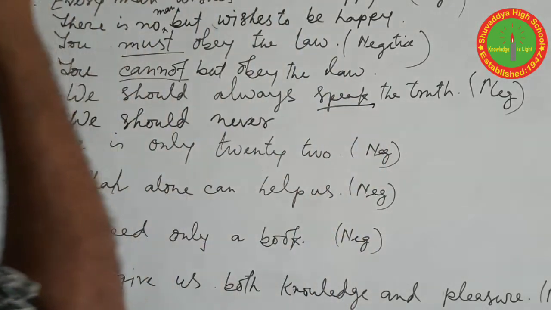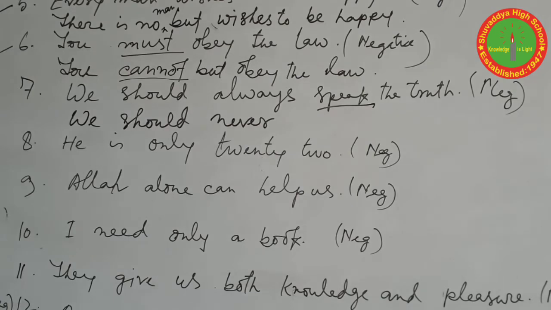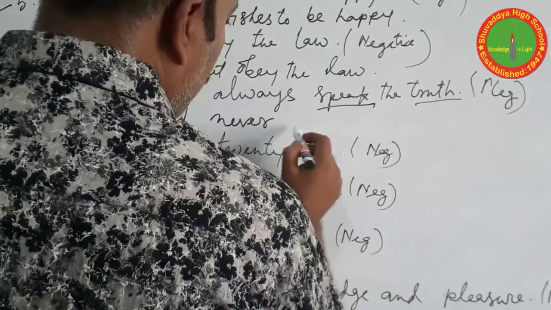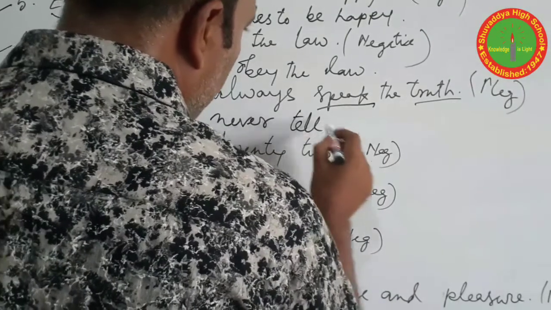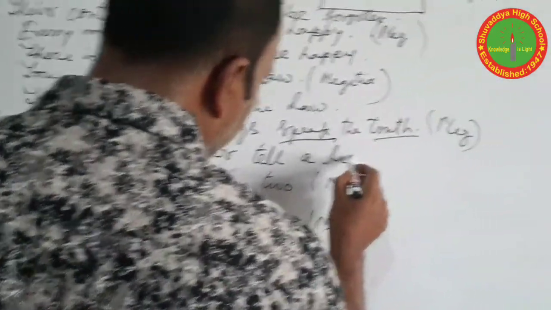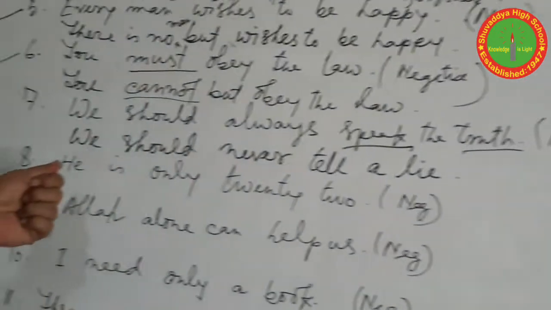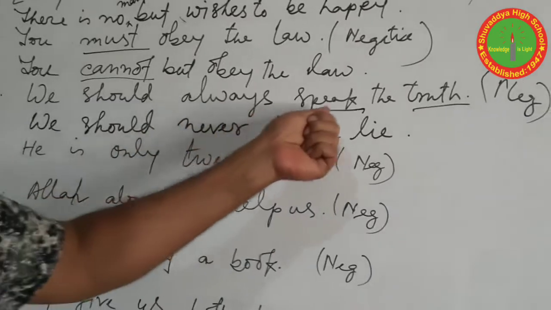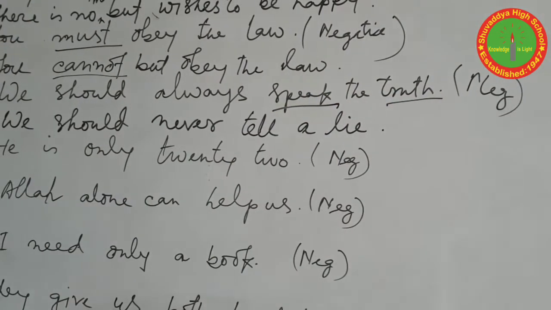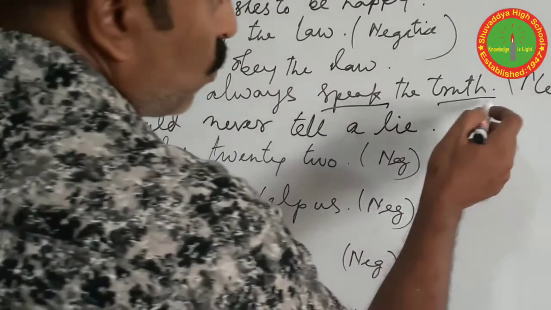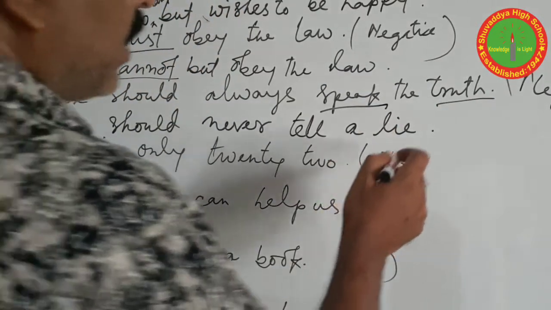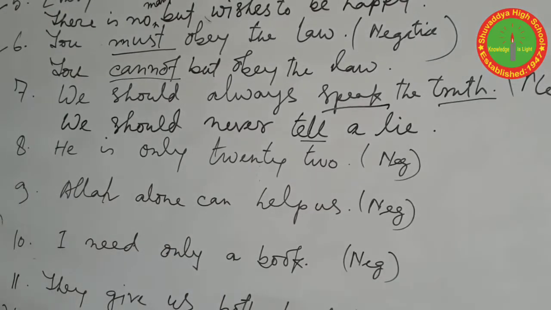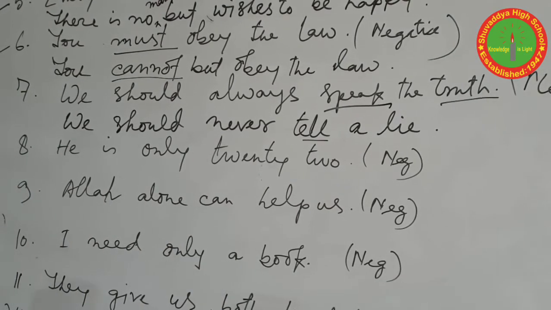This word should be changed to tell, particularly this sentence should be changed in this way. We should speak the truth. After truth, before takes the speak, and lie takes the tell. So this is the difference between the sentences.